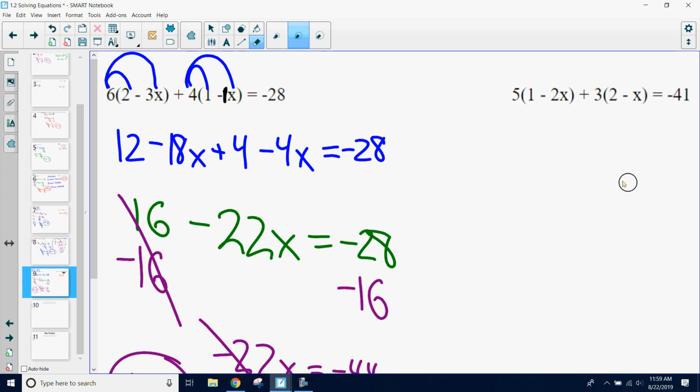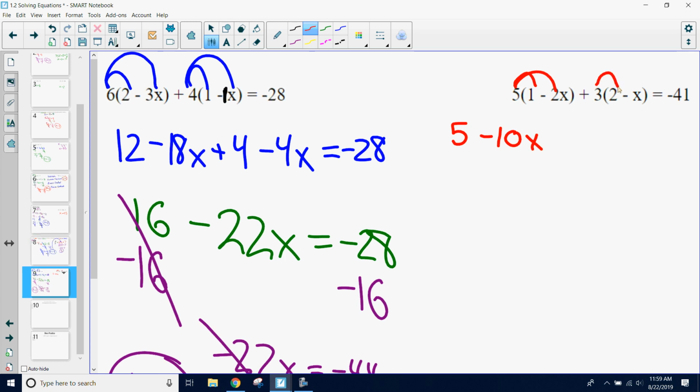So let's walk through this and let's see what we did. Step number 1: whenever we encounter those two parentheses, we should always distribute. That means for both of them, we always want to distribute twice in this case. So that means 5 times 1 is 5. 5 times negative 2x is going to be negative 10x.